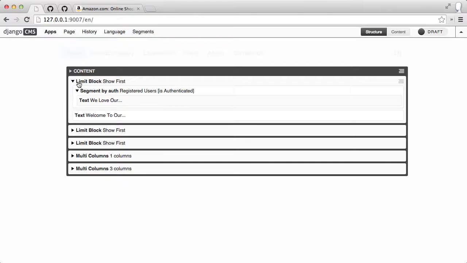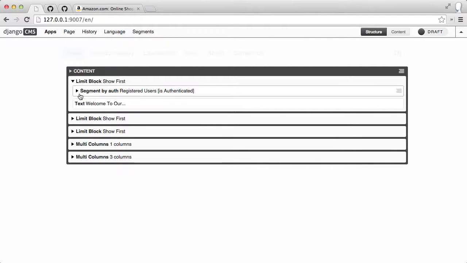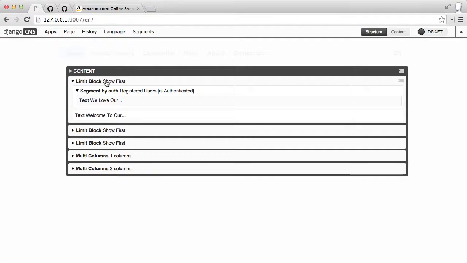So what the limit block does is it says, okay, I'm going to show the first of my children in order, going down the list, of which there are 2 children, this one and this one, and I'm going to show the first one that is a valid segment.